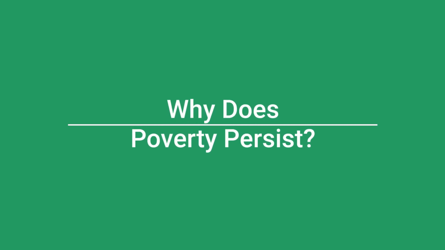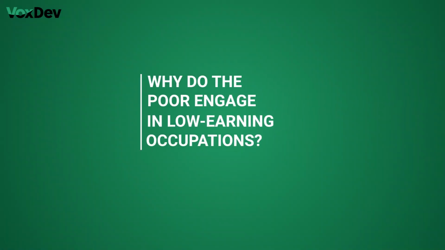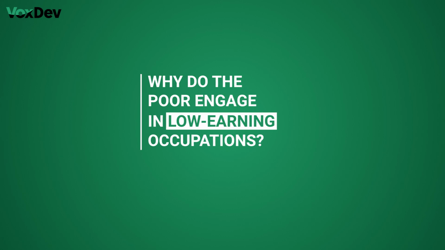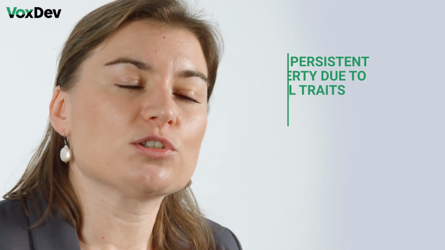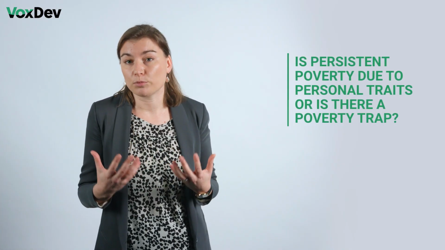This paper studies the persistence of extreme poverty by considering two competing views as to why the poor engage in low earnings occupations. The first view, what we call the equal opportunities view, emphasizes that this may be due to differences in individual traits, for instance, motivation or talent. The alternative view, what we call the poverty trap, suggests that instead this might be due to different access to opportunities as a result of the fact that they are born poor.